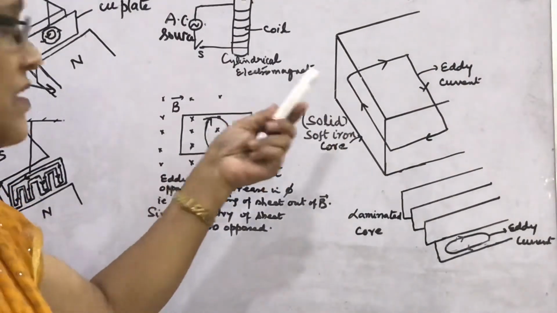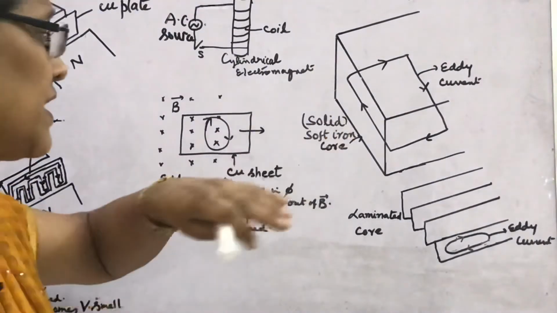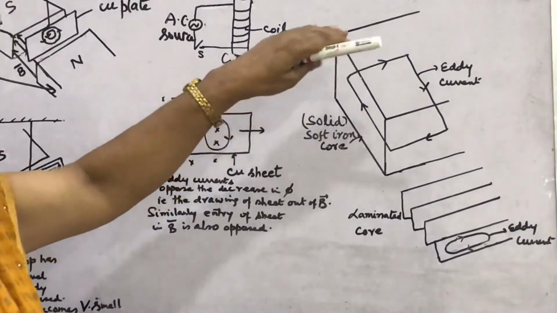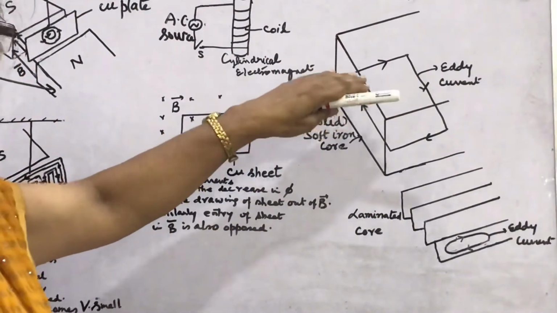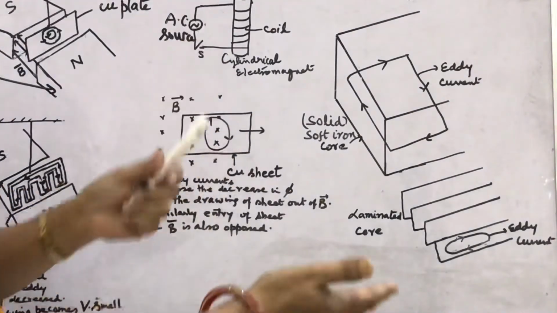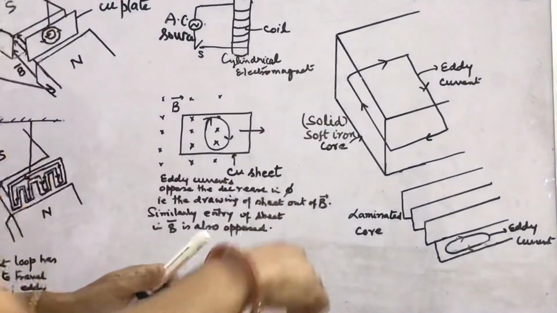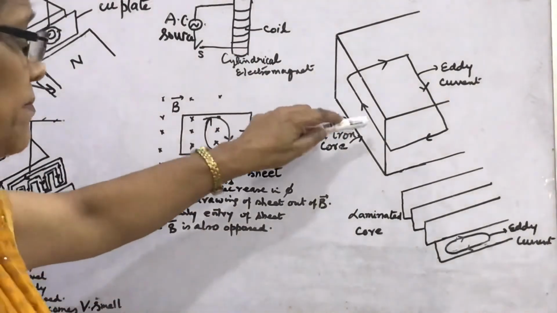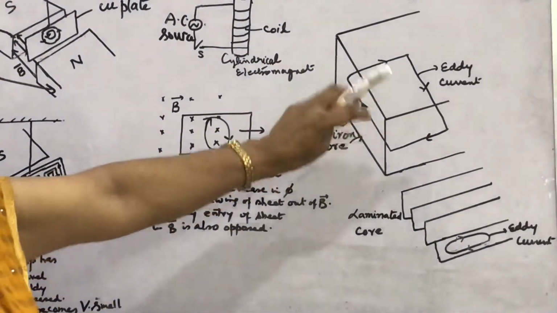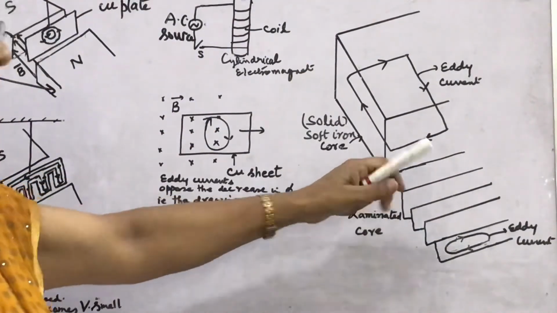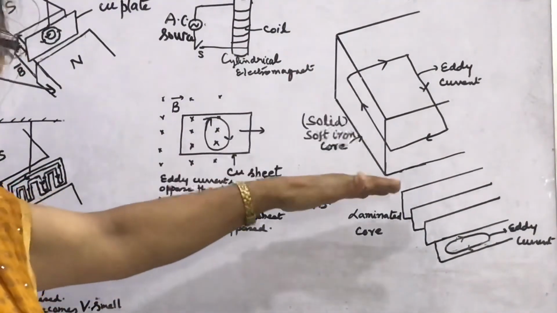Because of large heating, they are produced throughout the volume, so energy loss will take place, and they also themselves set up the flux. To minimize these eddy currents, what is done? Look, in the second figure I have shown how eddy currents are minimized.